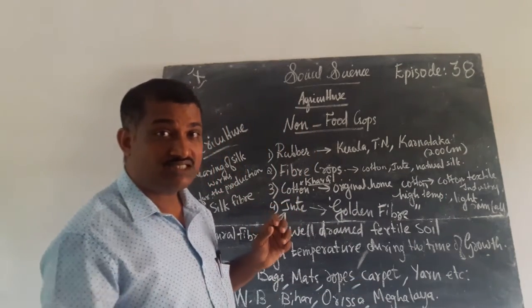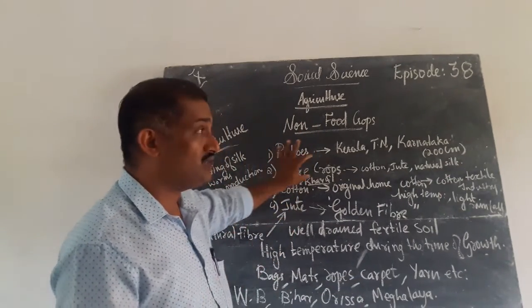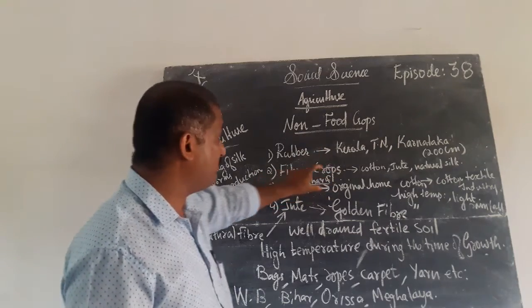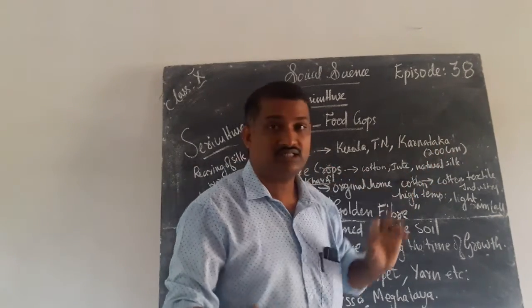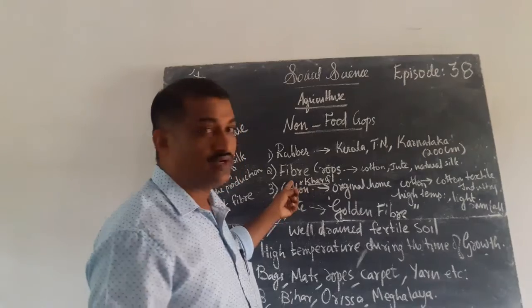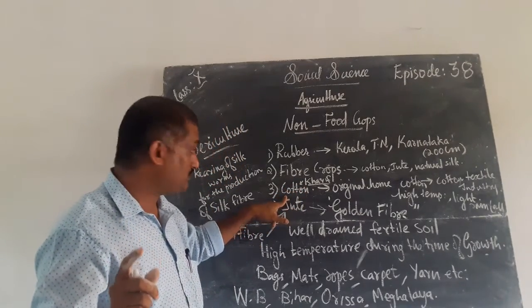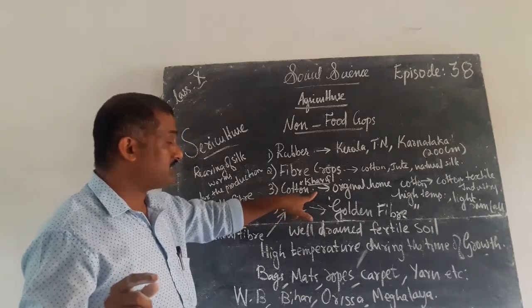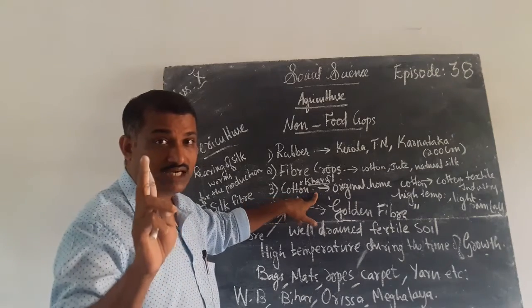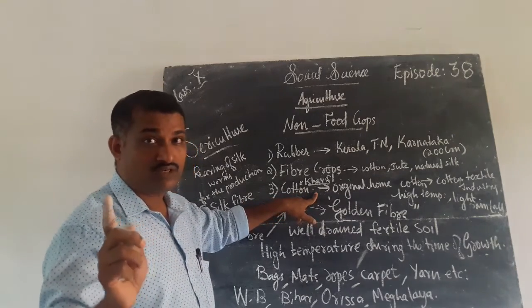How much rainfall is necessary? 200 centimeter rainfall. Then fiber crops. Fiber crops mainly cotton, jute and natural silk are considered as fiber crops. I hope that you understand. First of all, we want to discuss about cotton, that is a kharif crop. There are two crops, the rabi crops and kharif crops.